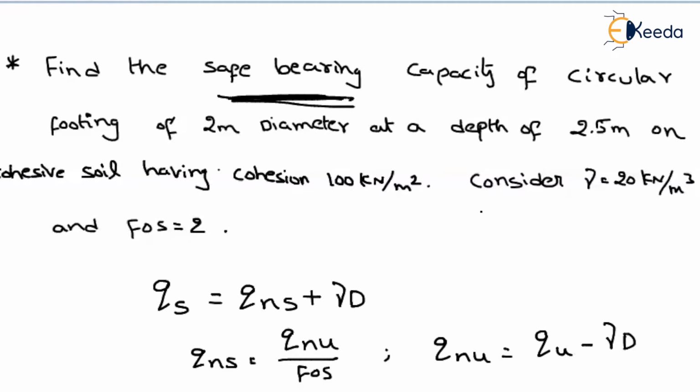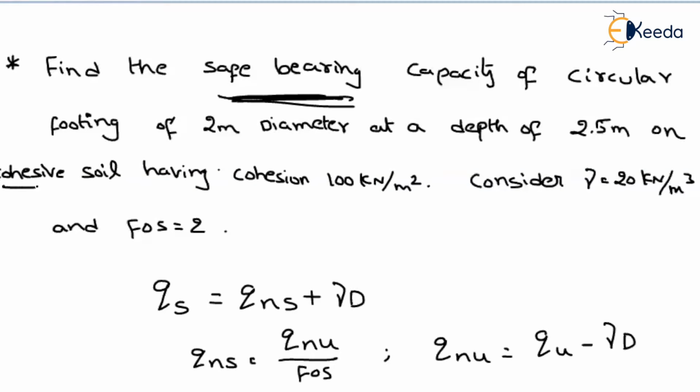Okay. Now, which type of footing is it? Circular footing. If it is a circular footing, if you recall the equations, it is of a cohesive soil. If it is a purely cohesive soil, we have written that it is independent of the depth of the footing.